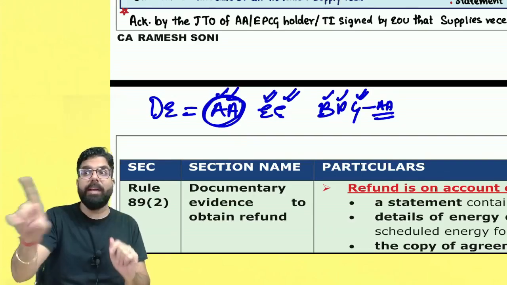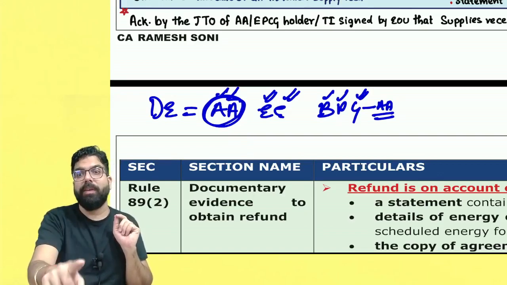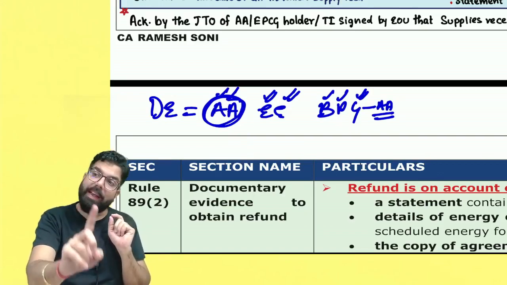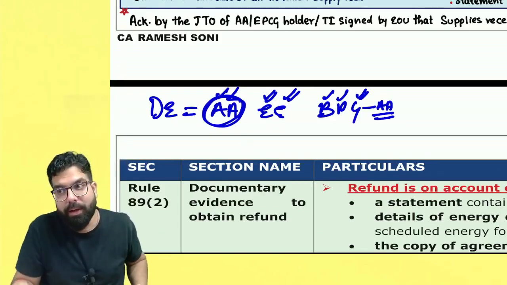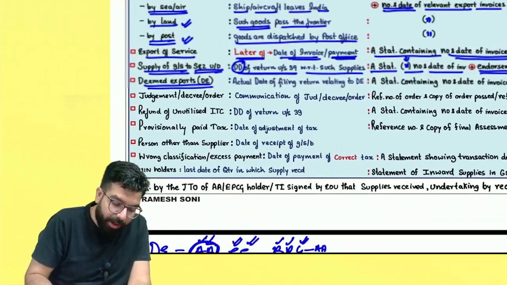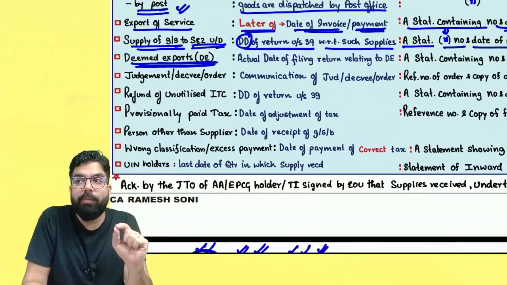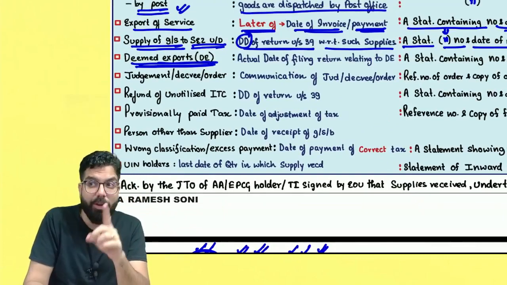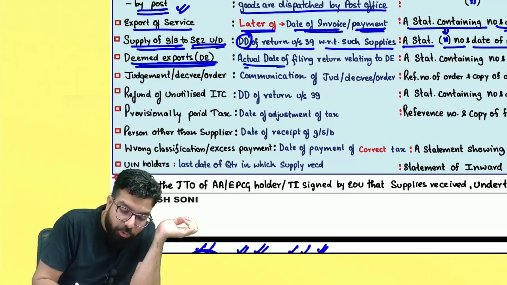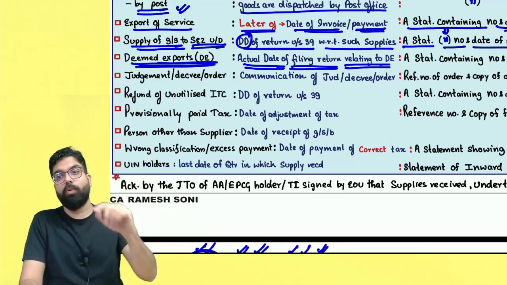However, there is no bar on the recipient. If he has borne the burden of the GST, he can take the ITC also and he can claim a refund also. But in that scenario, the supplier will not be able to claim a refund. So if I am making a deemed export supply, always remember, if you are a supplier of deemed export, the actual date of filing the return with respect to the deemed export supply, from that day you have to run.